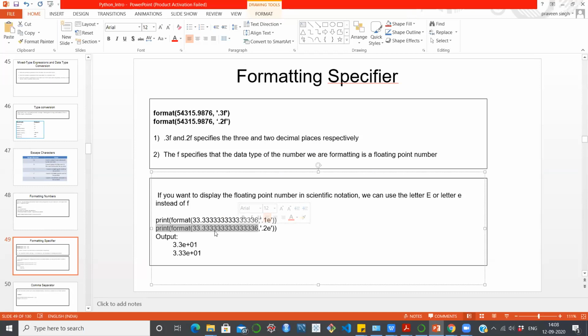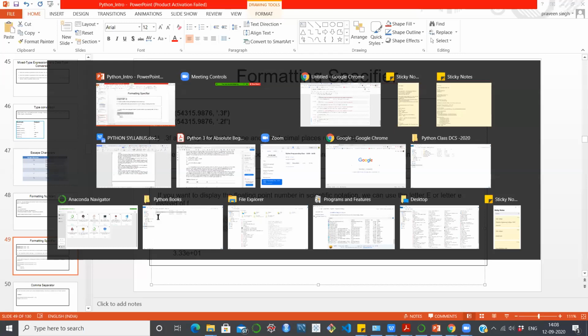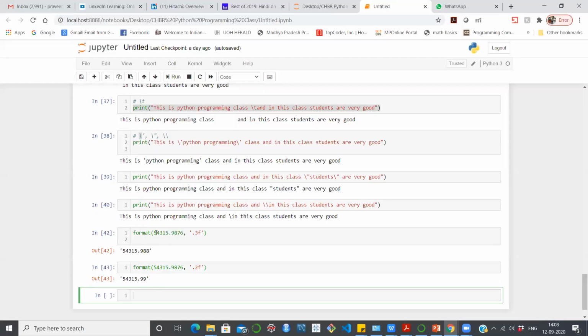So how will we represent this in scientific notation? We have to use the letter E instead of F. I want to print both, and I will show you how it works.